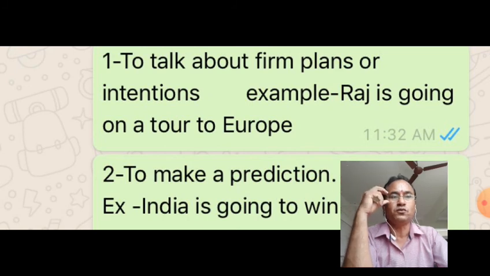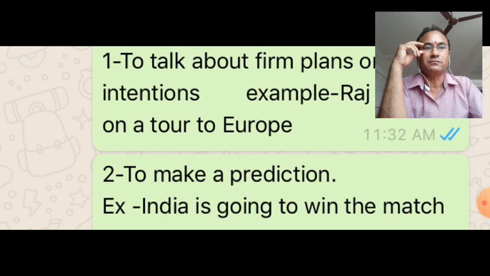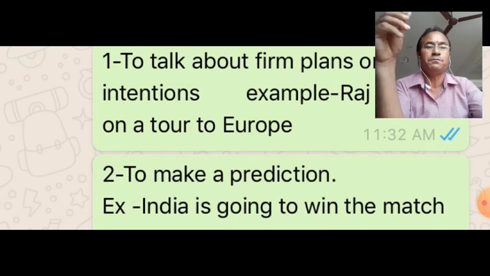And in assembly also, because we have already planned, this is your turn, that's why we use: I am going to recite a poem. So if there is a plan, then we can use going to. Second, to make a prediction, as we saw in shall and will. The same will be here also. If you are going to make a prediction, we can say India is going to win the match. Here you are predicting. So this is the use of going to.